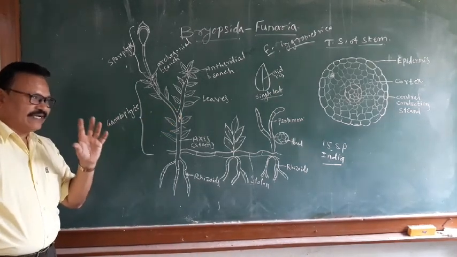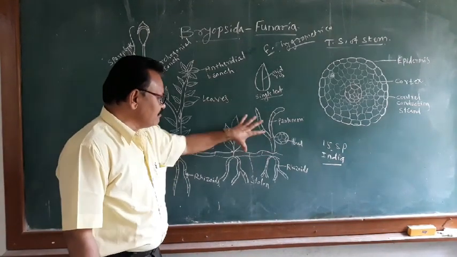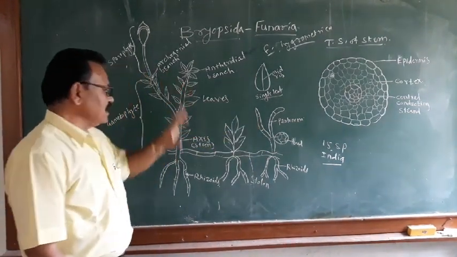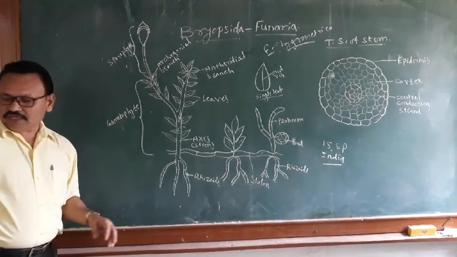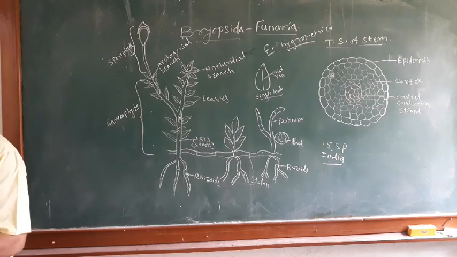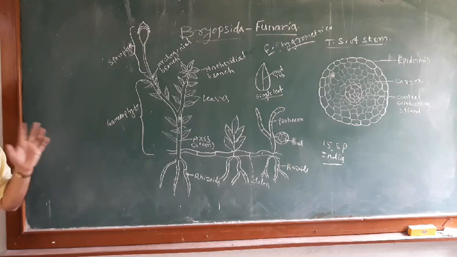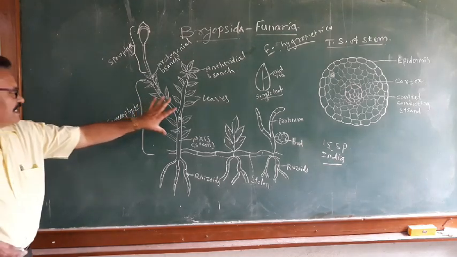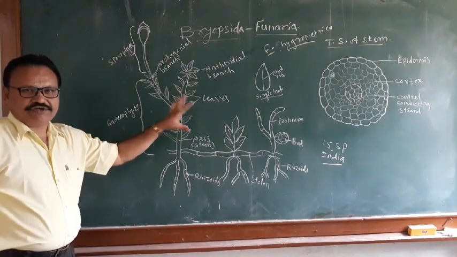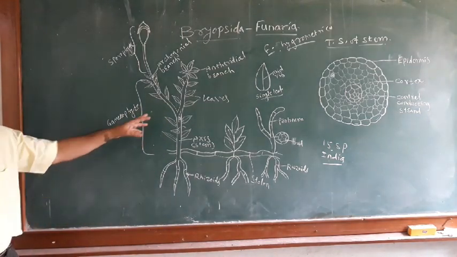The protonemal stage of the Funaria is a transitory stage, meaning it lasts a short duration. And the adult plant is the main plant body, which is the gametophytic plant body of the Funaria.